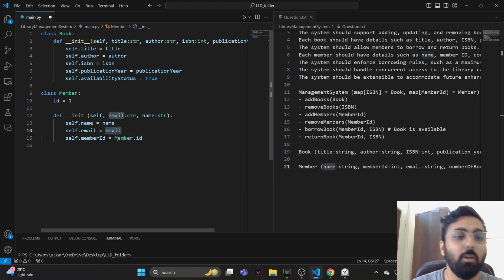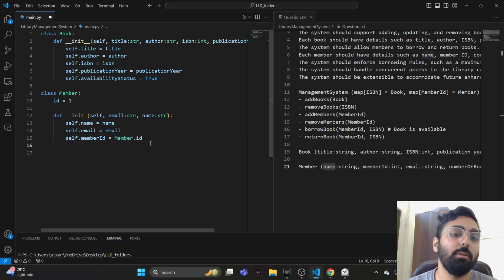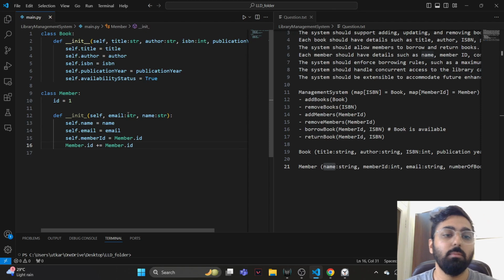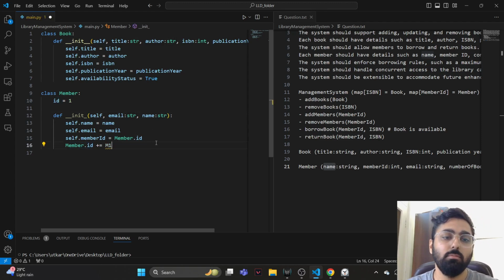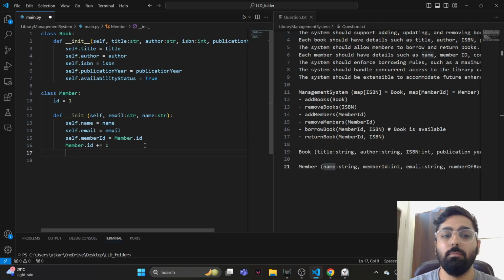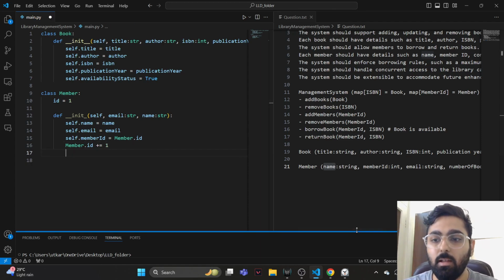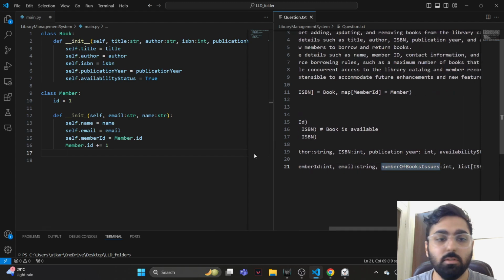So when I do Member.id, this id is tied to the class Member. So it's going to remain the same for multiple instances. If I create 3 instances of member, then this basically would refer to the same variable. So I'm going to just add it. So the first member would have an id of 1, second member would have an id of 2, and so on, right?